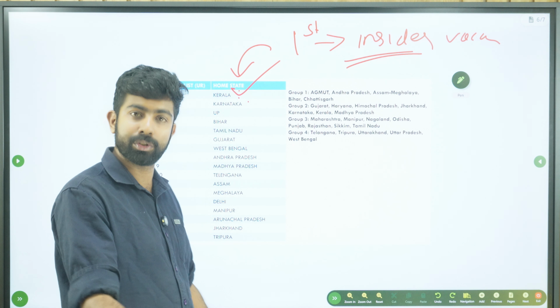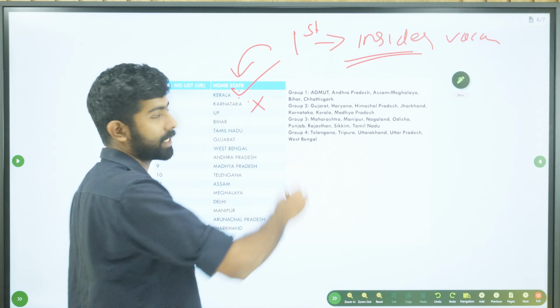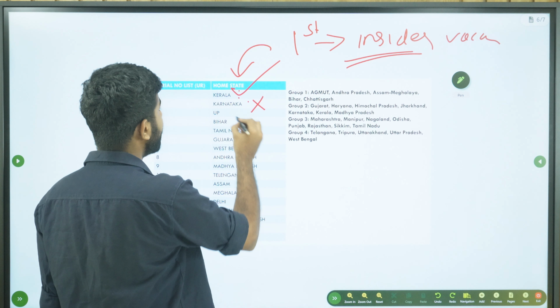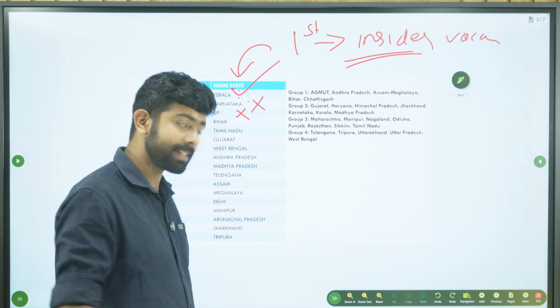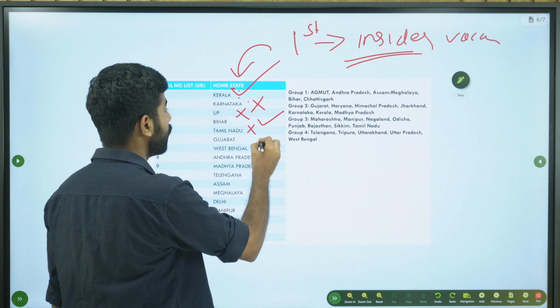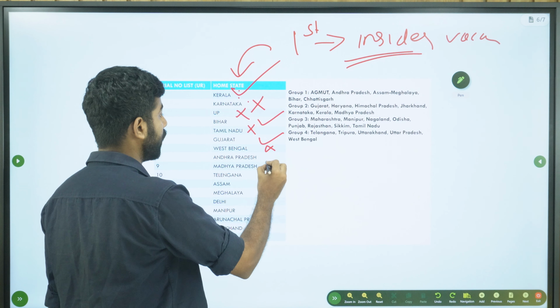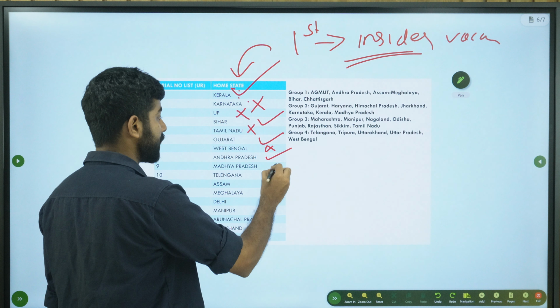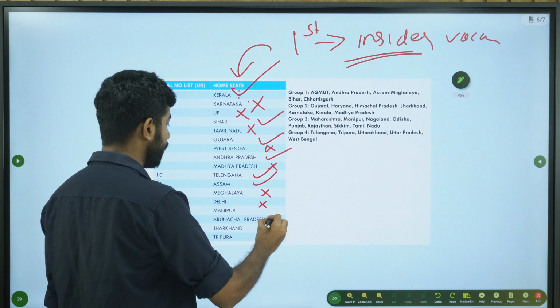So say there is no insider vacancy in Karnataka. Then the Karnataka cadre, he will not get. Say UP, no insider vacancy, he will not get. Bihar, insider vacancy is there, he will get. Tamil Nadu, insider vacancy is not there, he will not get. Gujarat, insider vacancy is there, he will get. Say West Bengal, he did not get. Andhra Pradesh, he got. Madhya Pradesh, did not get. Telangana, he got. Assam, he got. Meghalaya, did not get. Delhi, did not get.